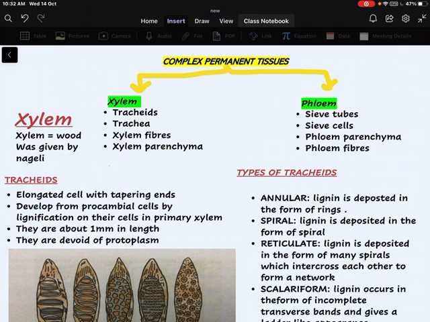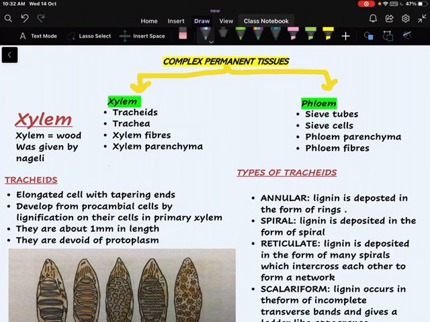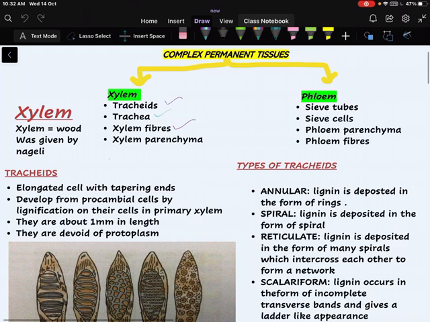These complex permanent tissues are xylem and phloem, which are both vascular conducting tissues. Xylem and phloem are further divided. Xylem is divided into tracheids, trachea, xylem fibers and xylem parenchyma. It means that xylem is formed of these cells. Then phloem has sieve tubes, sieve cells, phloem parenchyma and phloem fibers.